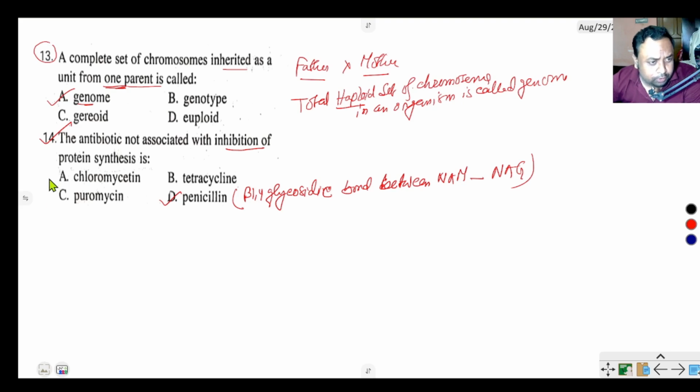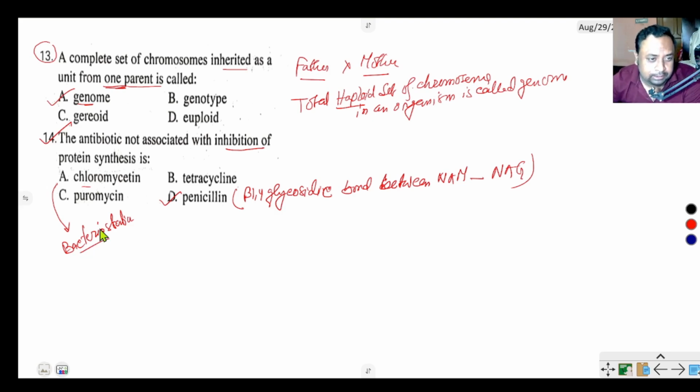Another option represents chloromycetin. What is chloromycetin? Chloromycetin is a bacteriostatic. There are two types of antibiotic present in the environment. One is bacteriostatic, that inhibits the growth of bacteria, and another is bactericidal, that totally kills the bacteria.